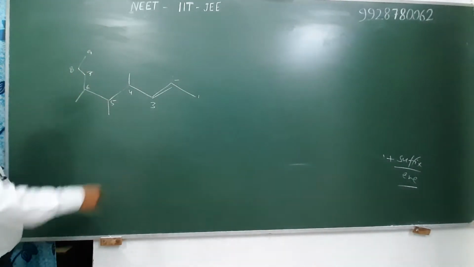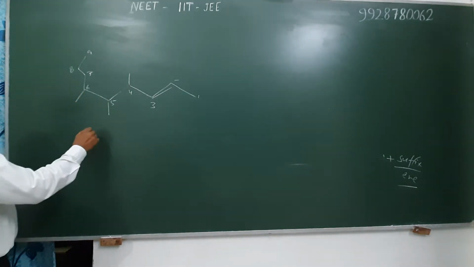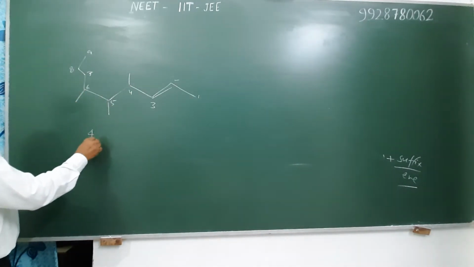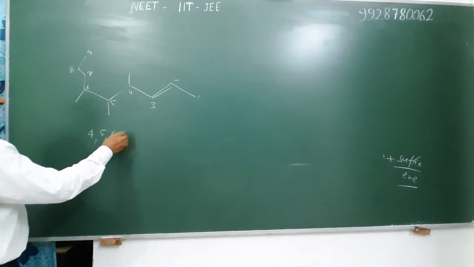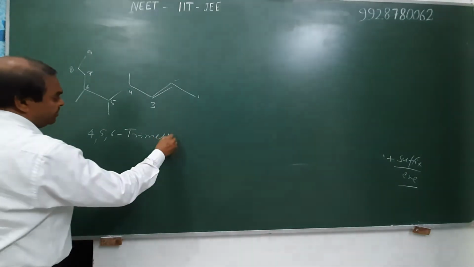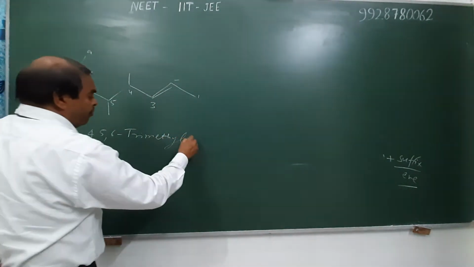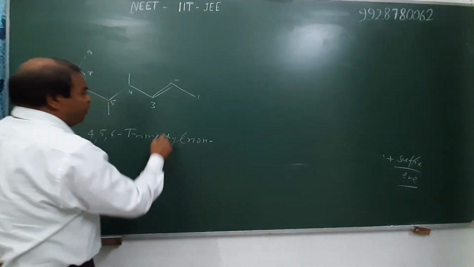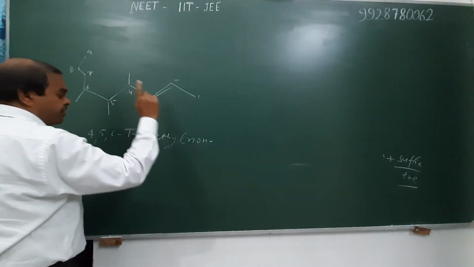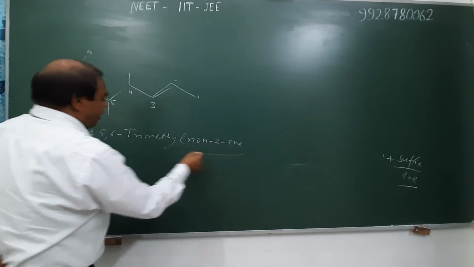First of all, we write the name of substituent, namely 4-methyl, 5-methyl and 6-methyl. Therefore, their positions are 4, 5 and 6. Trimethyl, because it comes 3 times. Root word is known, and the position of double bond is 2. Therefore, it is known as 4,5,6-trimethylnon-2-ene. Its IUPAC name.